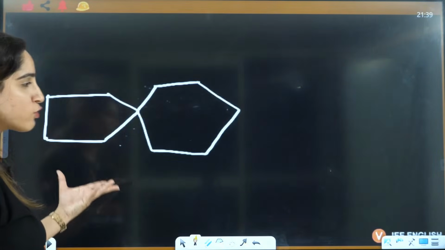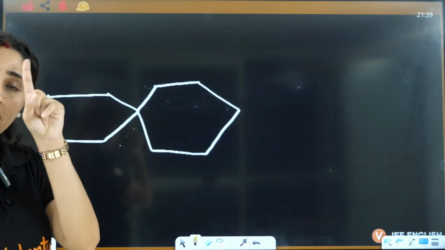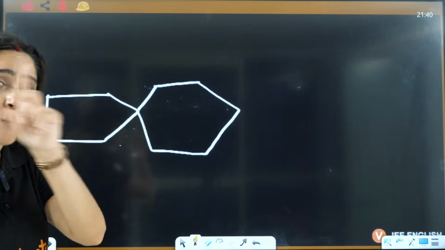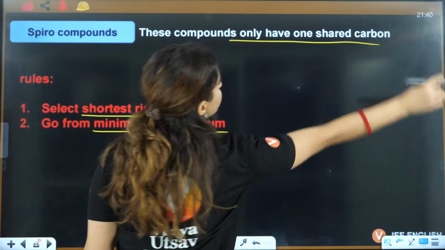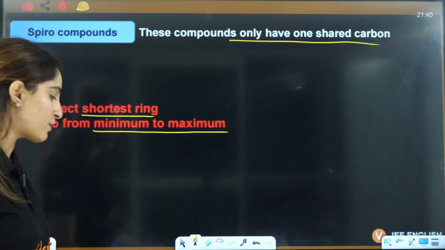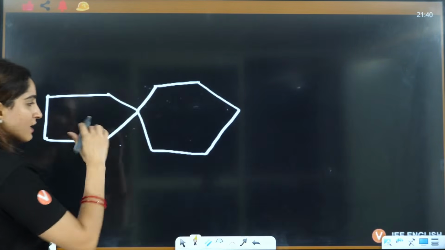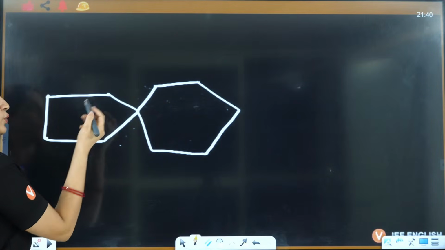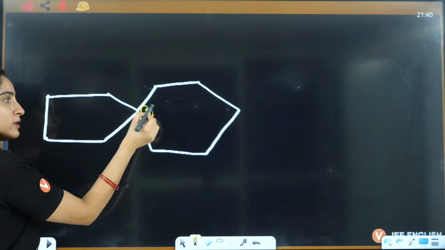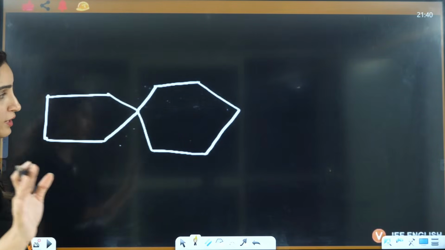What are these Spiro compounds? They have only one carbon common to the two rings. So these compounds only have one shared carbon. They are Spiro compounds, right? So let's see, you will look at the shortest ring first. You are not going to start from here, you are going to start from here. That is also important.